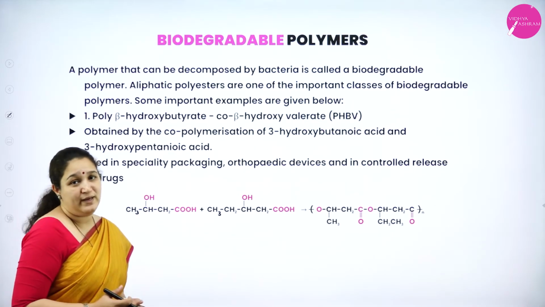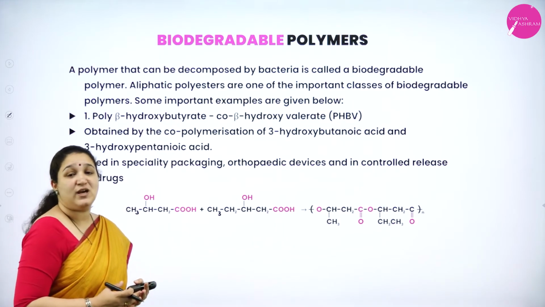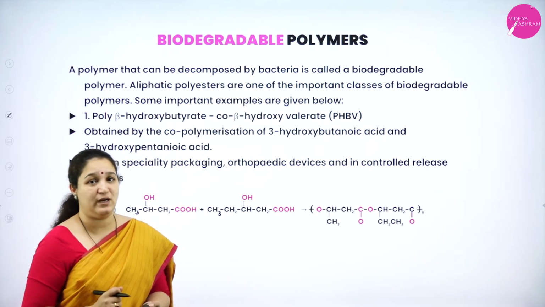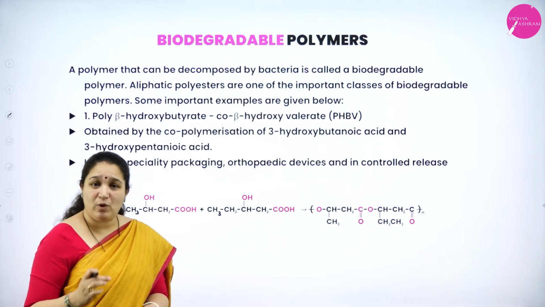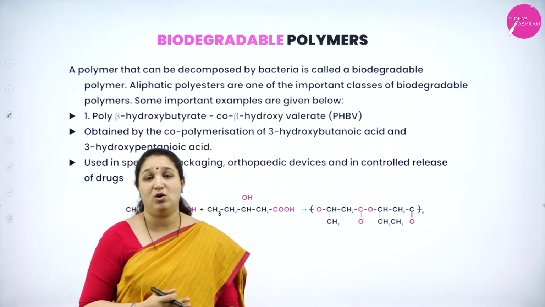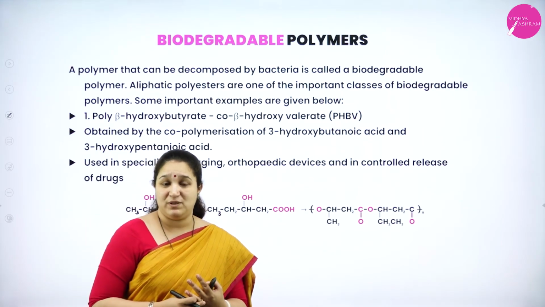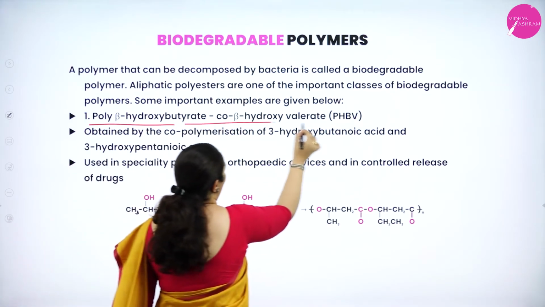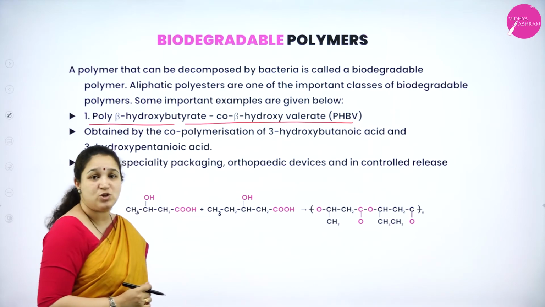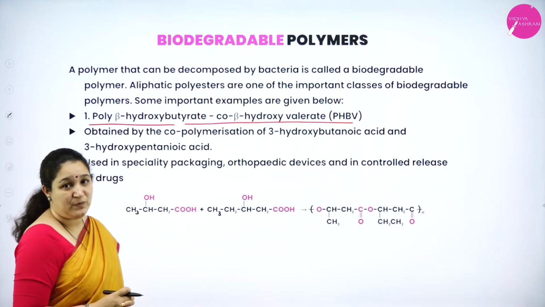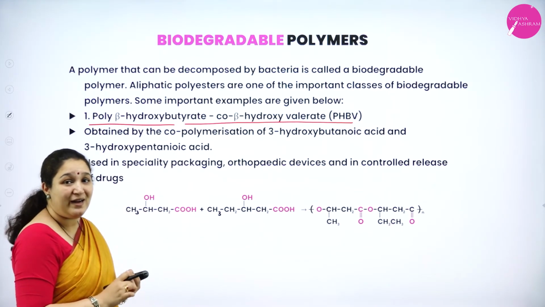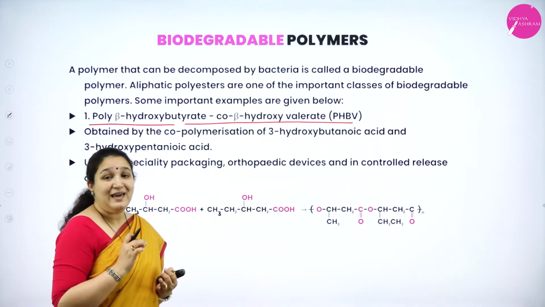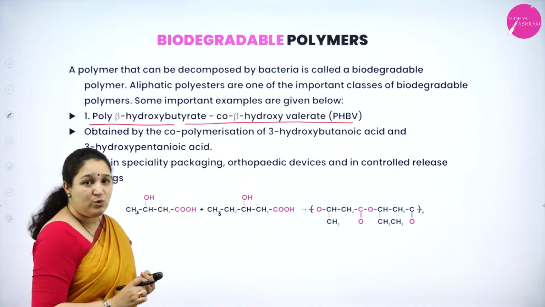What are biodegradable polymers? The polymers which can be decomposed by the action of bacteria are called biodegradable polymers. Aliphatic polyesters are a very important class of biodegradable polymers, and the first one is poly-beta-hydroxybutyrate-co-beta-hydroxyvalerate, which is also called PHBV. What is it? Poly-beta-hydroxybutyrate-co-beta-hydroxyvalerate.